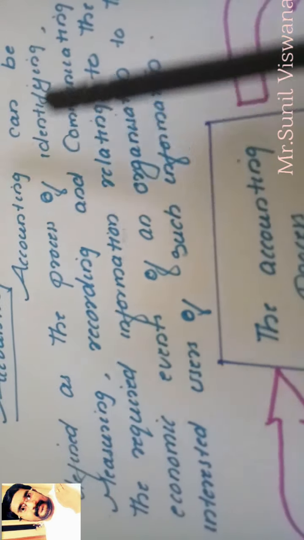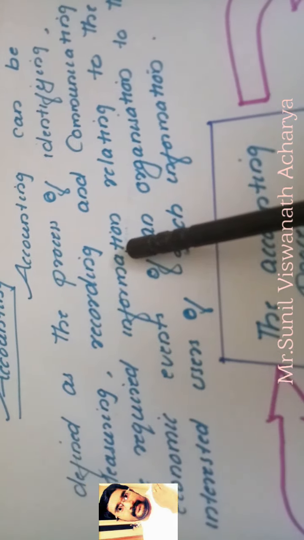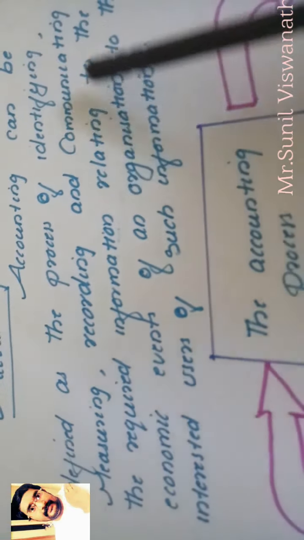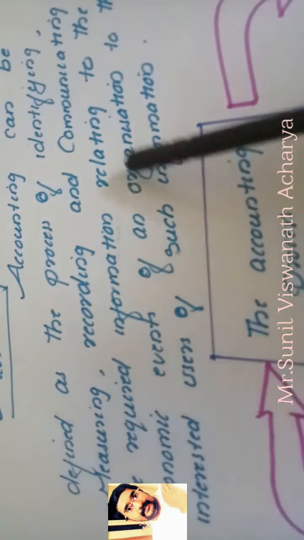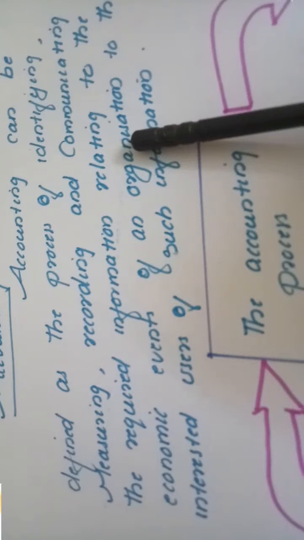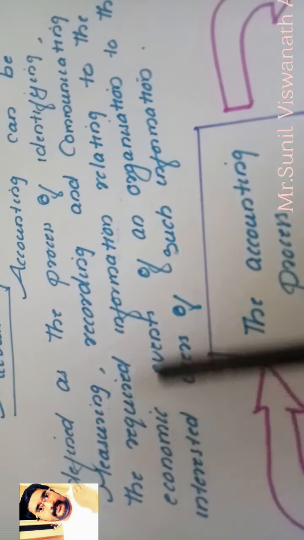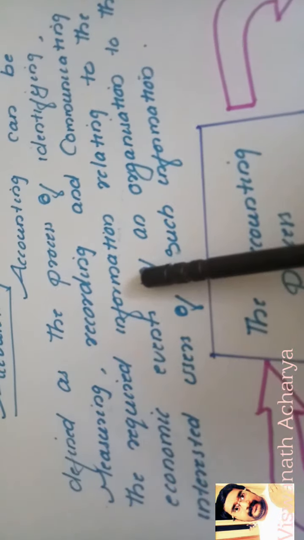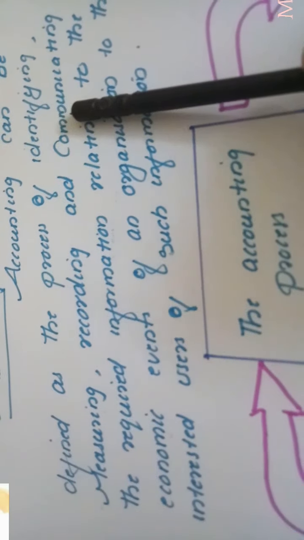So here after recording the transactions, whatever relevant information whoever need, we have to communicate with them. Whichever information is relating to the economic events of an organization. So which kind of information, economic events related information we have to communicate.